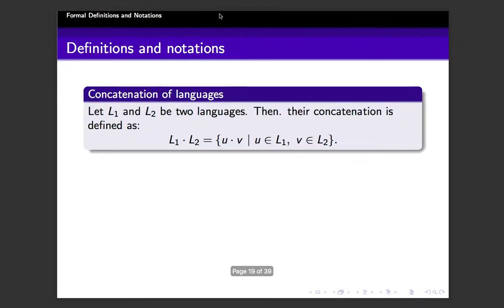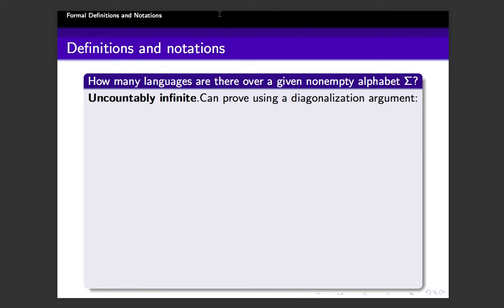So the claim is that the set of all languages over a non-empty alphabet set sigma is uncountably infinite. So what do you mean by uncountably infinite? That means the infinite set whose elements cannot be listed in any order, or you cannot say which is the first element of the set, which is the second element of the set, etc.